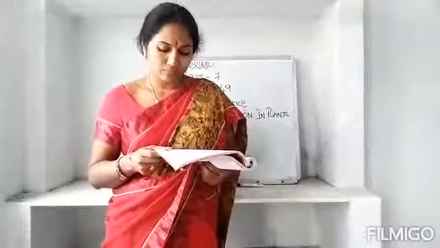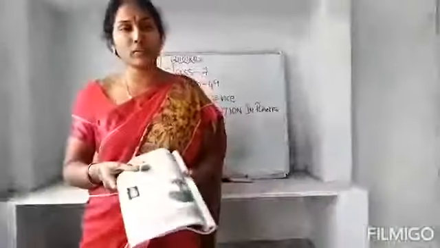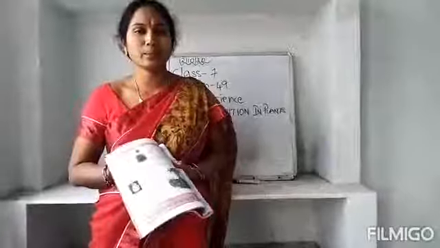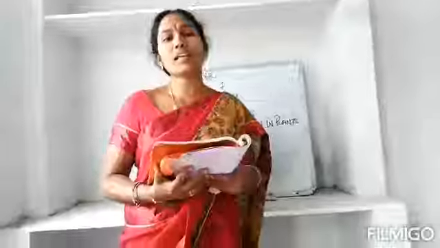Von Helmont left the tree for 5 years, giving it only rainwater to drink. That means he did not give it any kind of other water, just the rainwater it was taking. At the end of the 5 years, he measured the mass of the tree and the mass of the dry soil for a second time. The results of this experiment are shown in the table. This experiment changed the belief of hundreds of years.